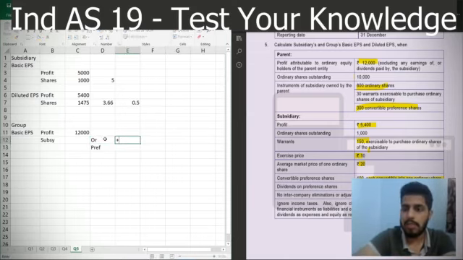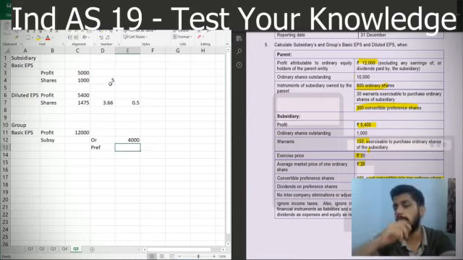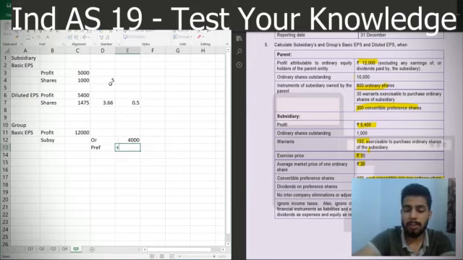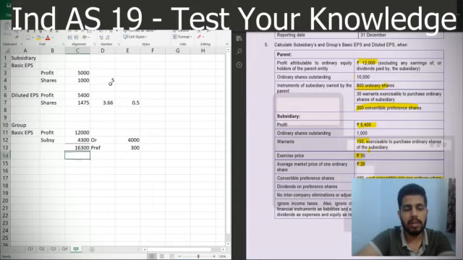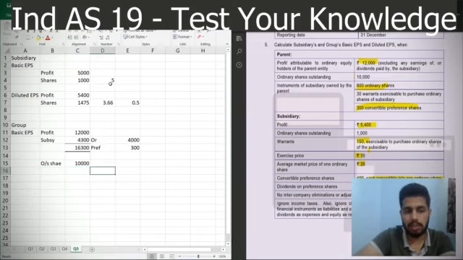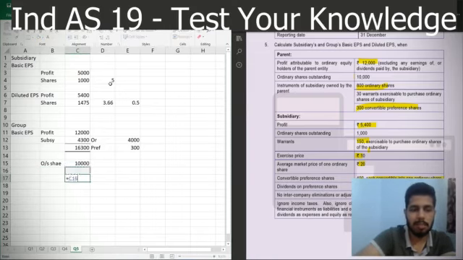So ordinary share, we have 800 ordinary shares on which the subsidiary will pay 5 rupees of dividend, and for the preference share we have 300 preference shares on which the subsidiary will pay 1 rupee. So that means we'll get a total of 4,300 rupees from the subsidiary. This means that our total profit will be 16,300 and our outstanding shares will remain unchanged at 10,000 shares. That means our basic EPS will be 1.63.